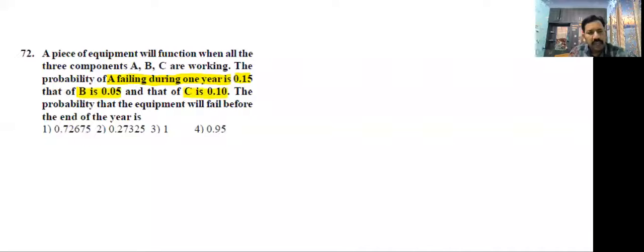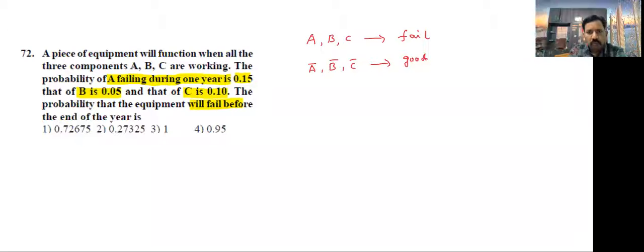Find the probability that the equipment will fail before the end of the year. Here, all the events are given with fail-related conditions only. So A, B, C, these events I am taking as fail, not working. A complement, B complement, and C complement are the good conditions. Don't write pass.